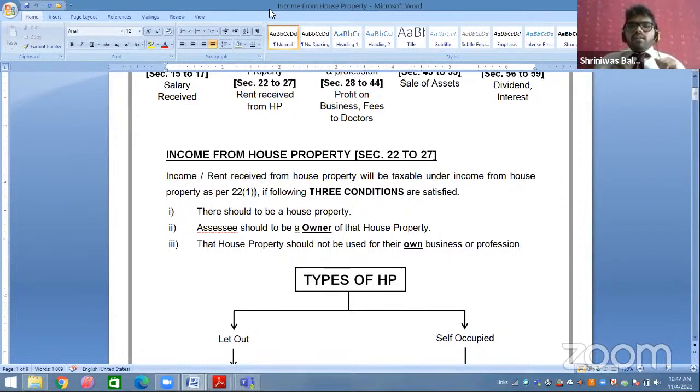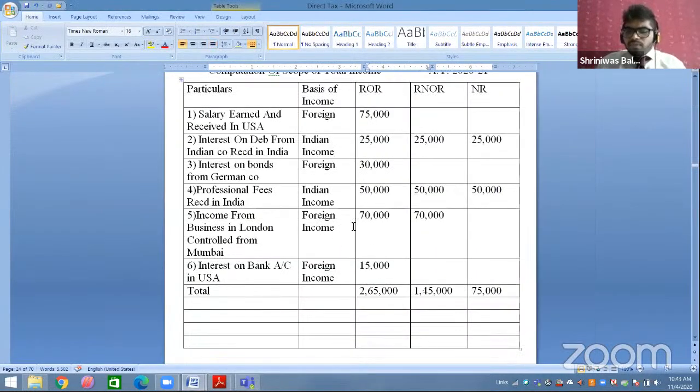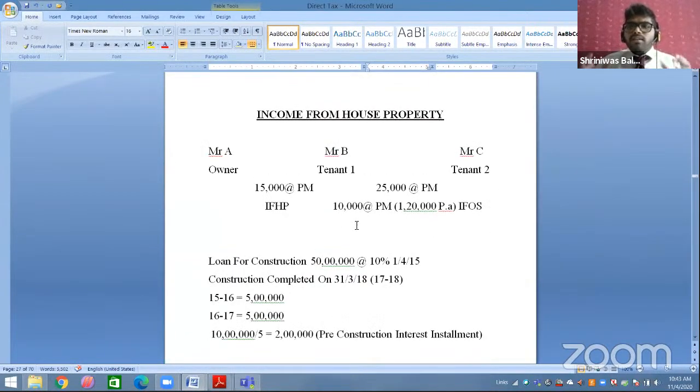Assessee should be the owner of house property. Owner of house property means, for example, I will be sharing one good example with all of you. Just a minute. You guys heard about the paying guest PG system? PG system, okay? Safia Sheikh and Neha, you guys have to reply. Whoever I have cleared the doubt for, every time you keep updating me also, please. Okay. Now, I have given one example.